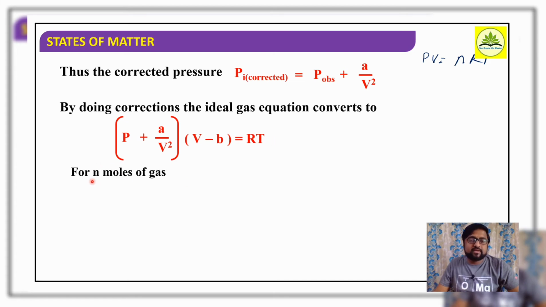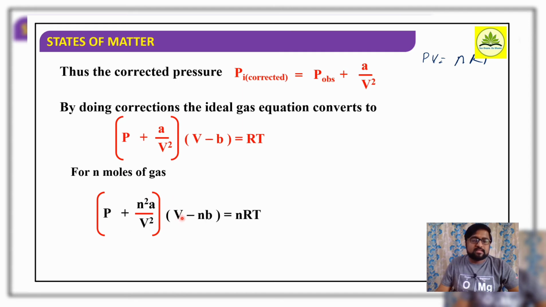And if I consider n number of moles, then P plus n square A divided by V square is the pressure correction, that is, total pressure plus pressure correction. Then for volume, for n number of moles, V minus nb is the volume of a gas minus nb, the volume correction, which is equal to nRT.